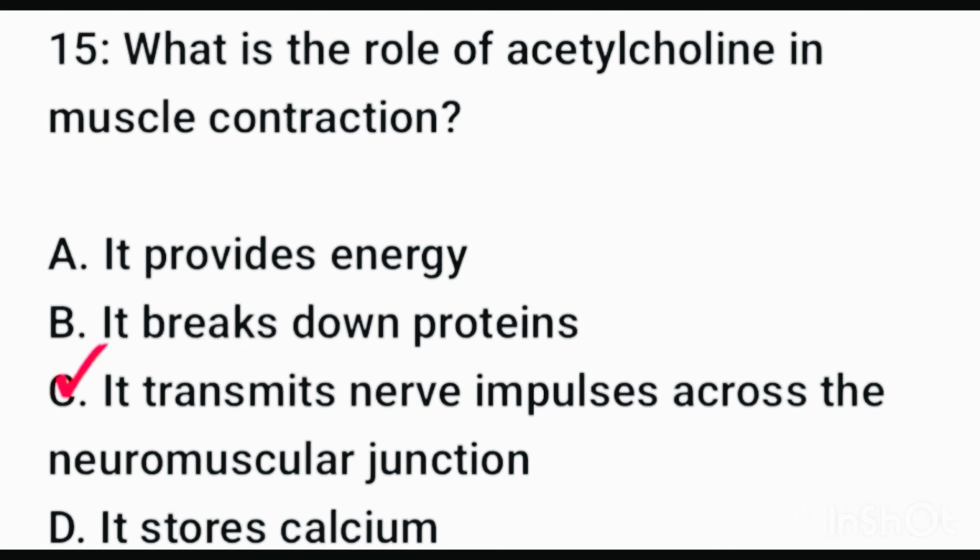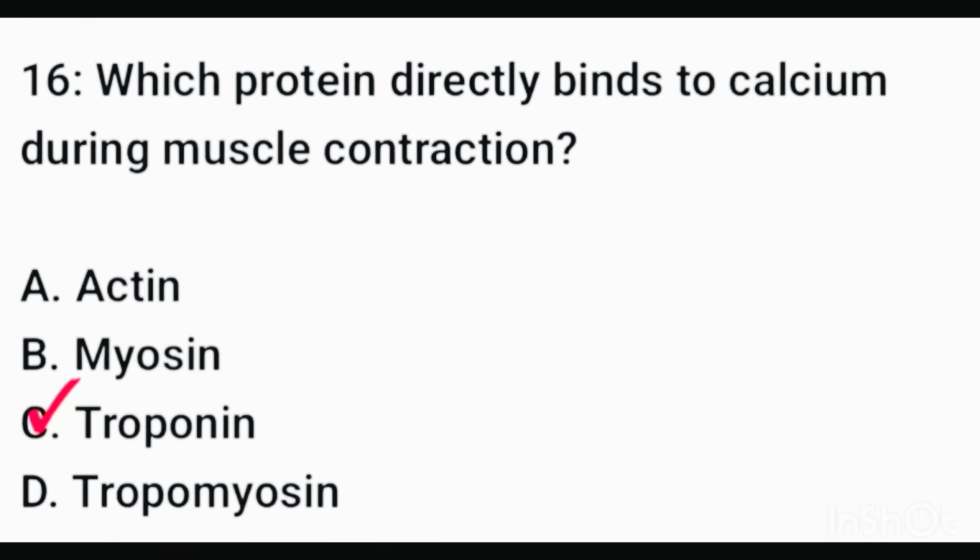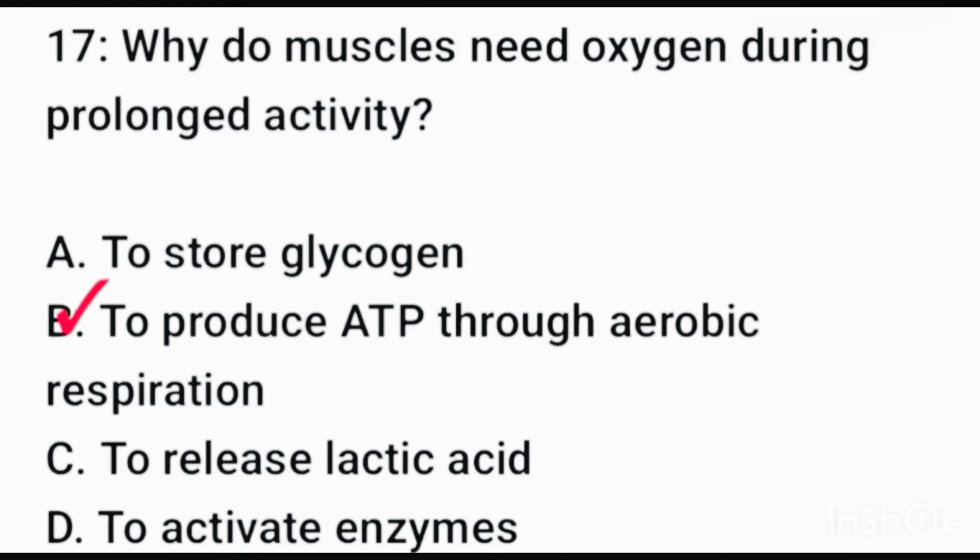Question number 16. Which protein directly binds to calcium during muscle contraction? Here correct option is option C, troponin. Question number 17. Why do muscles need oxygen during prolonged activity? Here correct option is option B. To produce ATP through aerobic respiration.